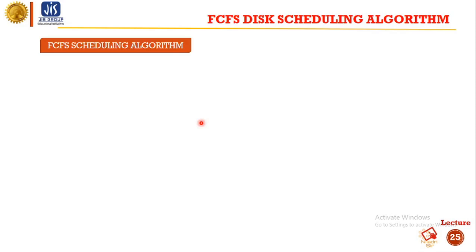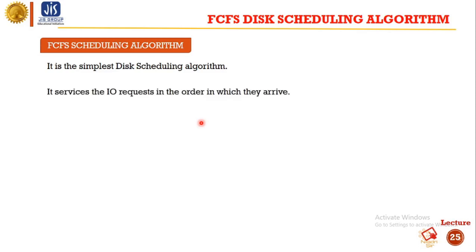So now let's first discuss the FCFS scheduling algorithm. It is basically the simplest disk scheduling algorithm. It is the simplest form of disk scheduling. The requests are serviced in the order they arrive in the queue. This algorithm is very easy to implement. It services the IO requests in the order in which they arrive.